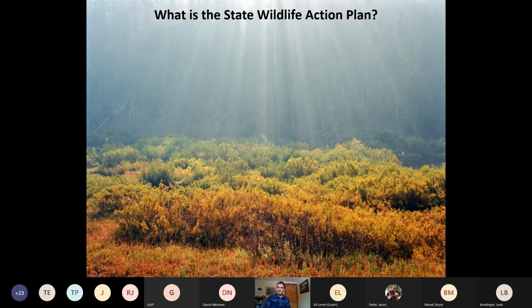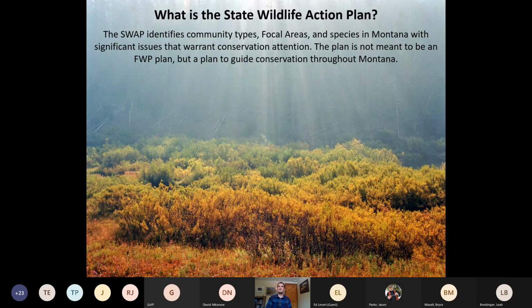So what is the State Wildlife Action Plan? The SWAP identifies community types, focal areas, and species in Montana with significant issues that warrant conservation attention. This plan was developed primarily by Fish, Wildlife, and Parks. We are the agency that was required to make it, but it is used by countless other agencies and organizations across the state. You'll see it referenced in funding applications. Land trust agencies use it. Other state and federal agencies use it. So it's really meant to be a global plan for everybody to use when it comes to specifically non-game wildlife in the state.